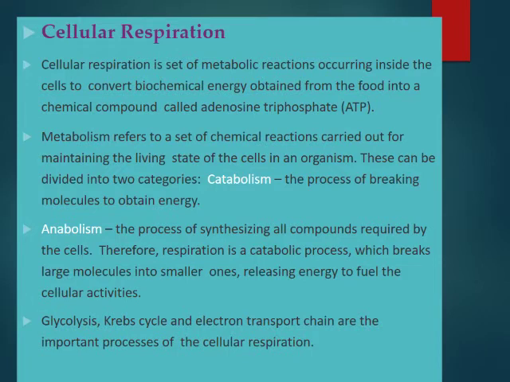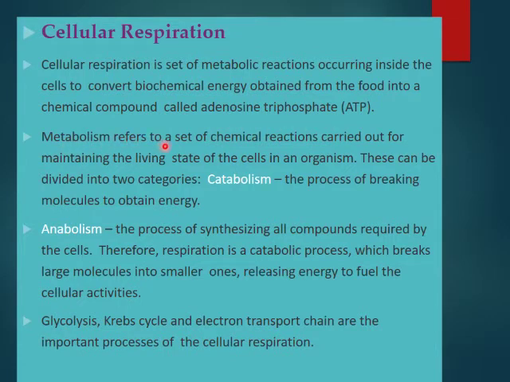So, cellular respiration. Cellular respiration is a set of metabolic reactions occurring inside the cell to convert biochemical energy obtained from the blood into a chemical compound called ATP, that is adenosine triphosphate.